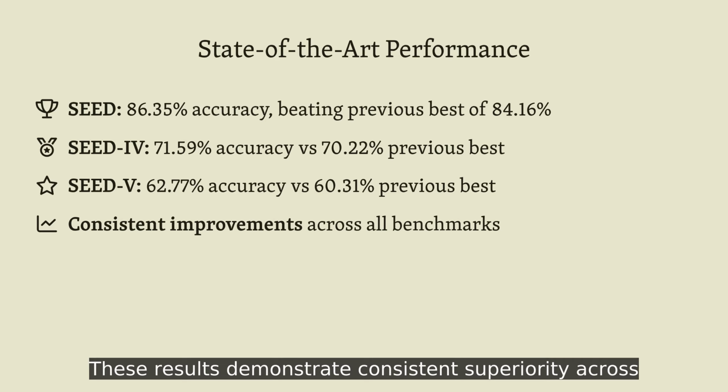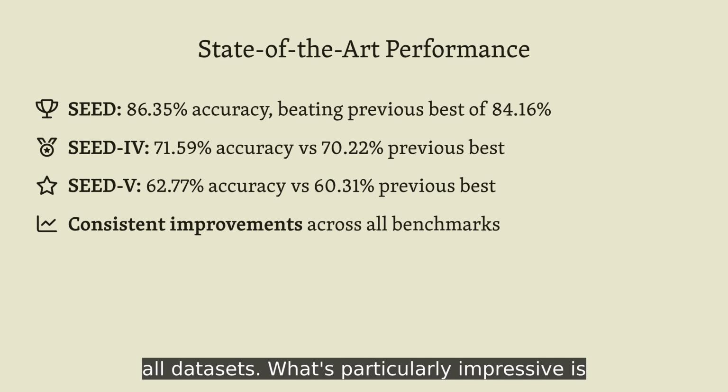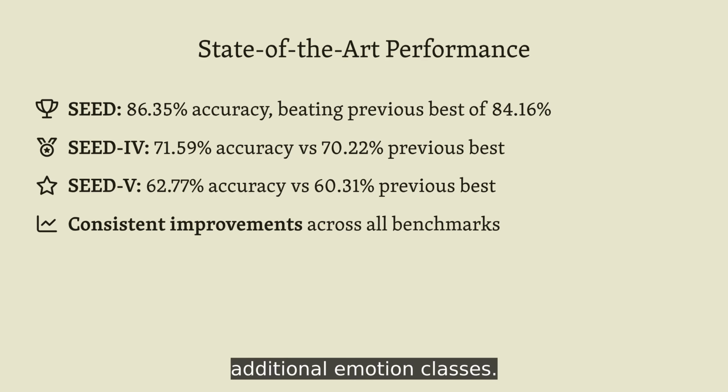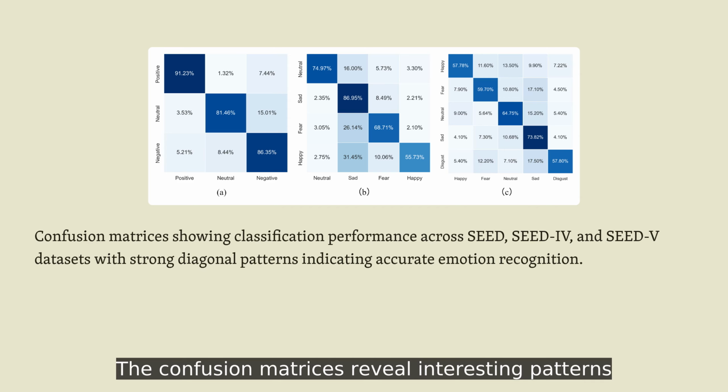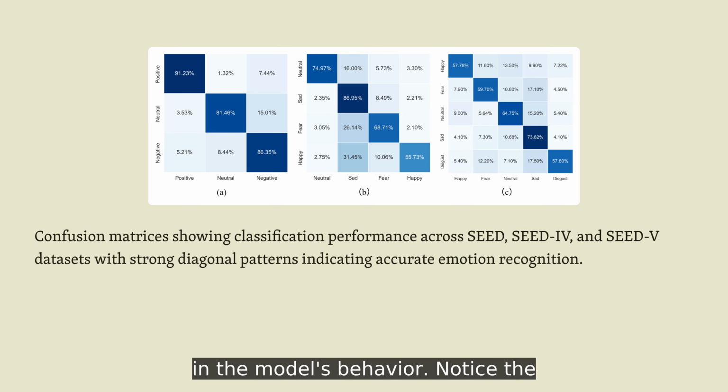These results demonstrate consistent superiority across all datasets. What's particularly impressive is that the improvements hold even as the task becomes more challenging with additional emotion classes. The confusion matrices reveal interesting patterns in the model's behavior.